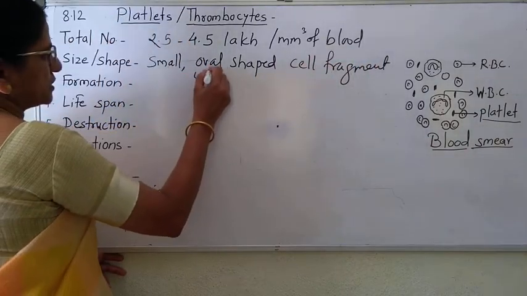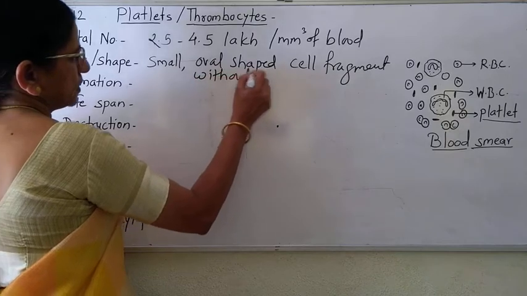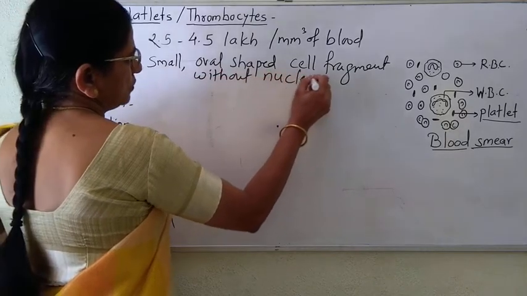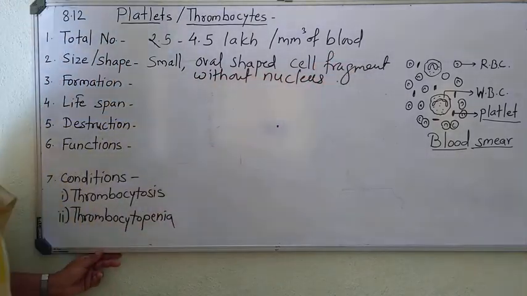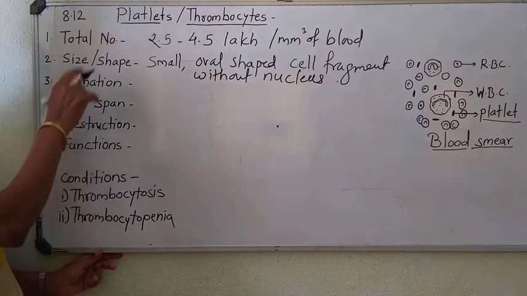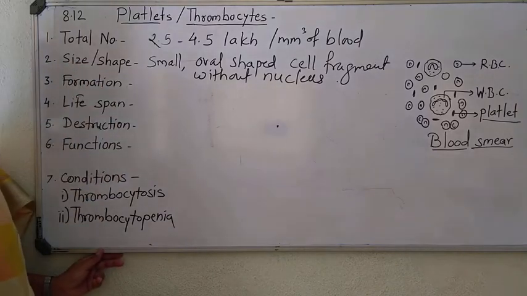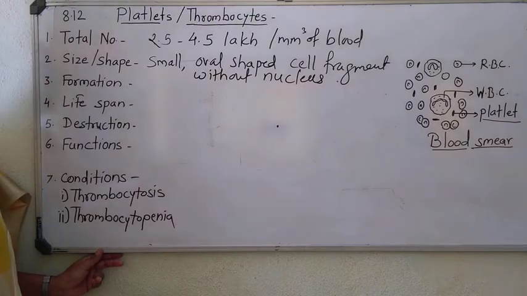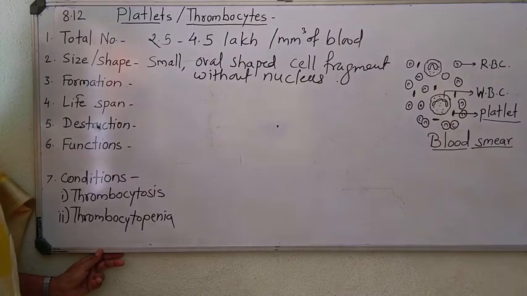That will be seen under the point formation. So thrombocytes are very small oval shaped cell fragments without nucleus.